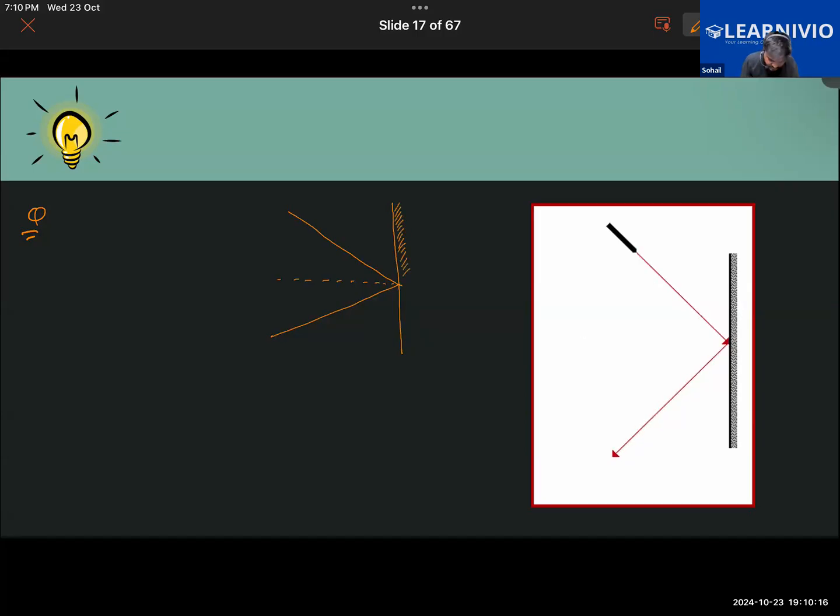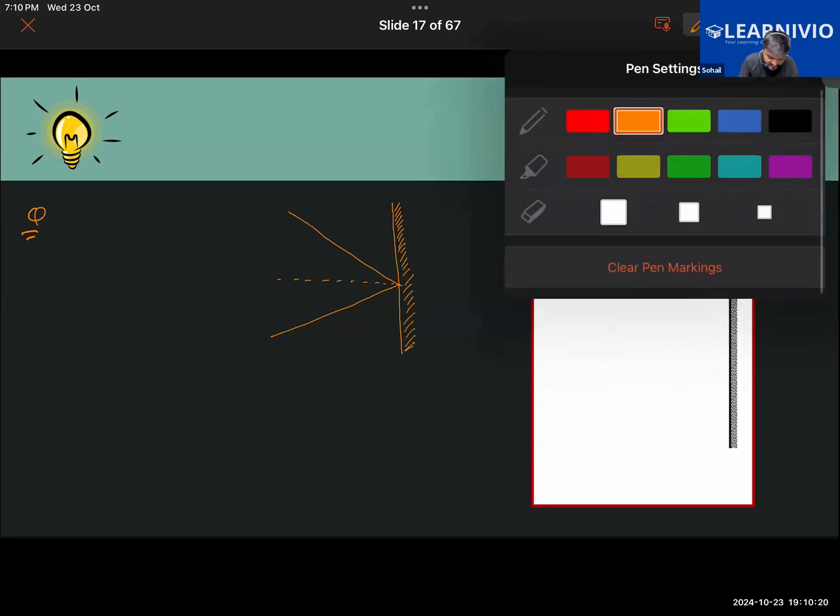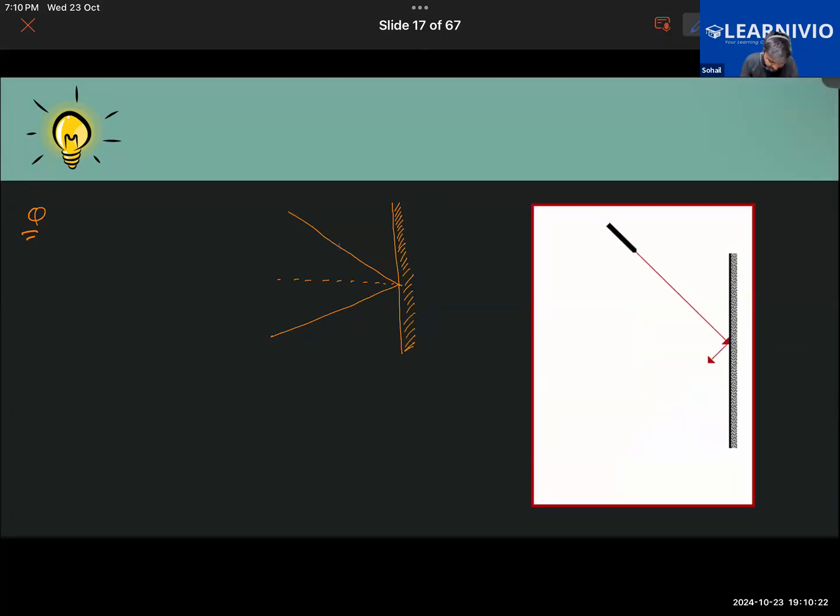This shaded portion represents the back side of the plane mirror. Okay, now this shaded portion, it represents the back side of the plane mirror. Okay. Yes. What is angle R equal to? All of you write down your answers in the chat box. That's question number 1. It is very easy.